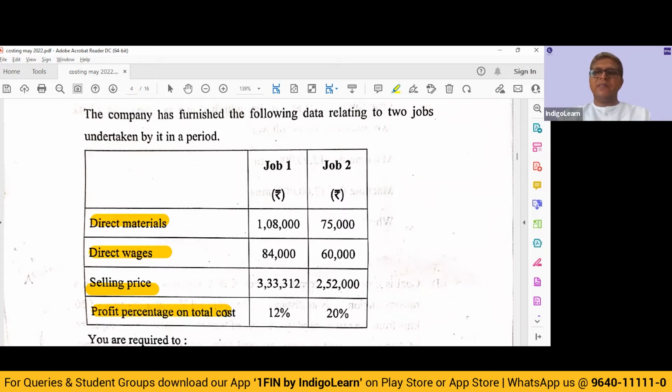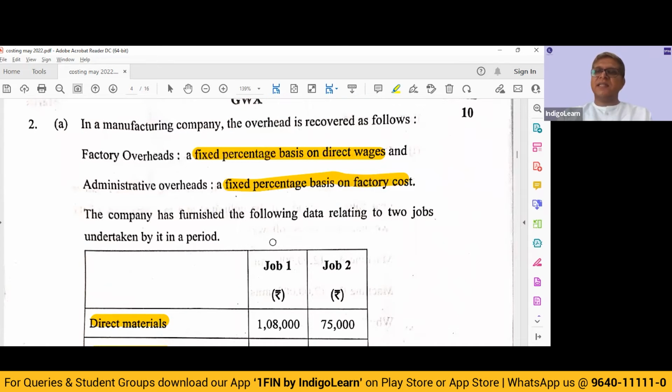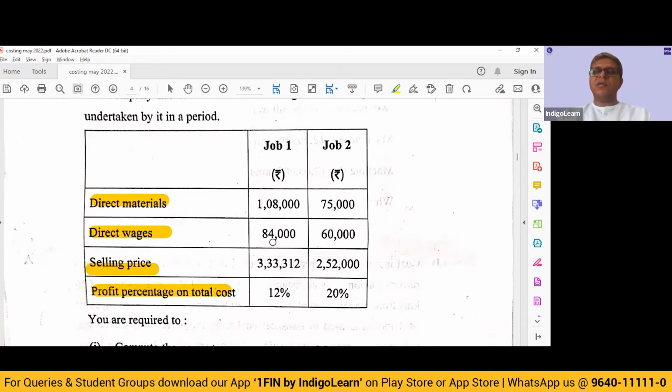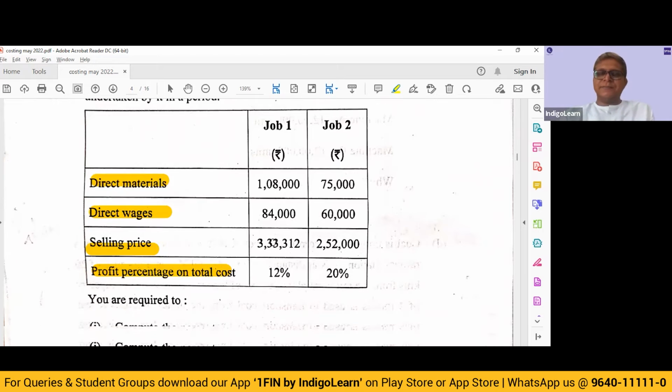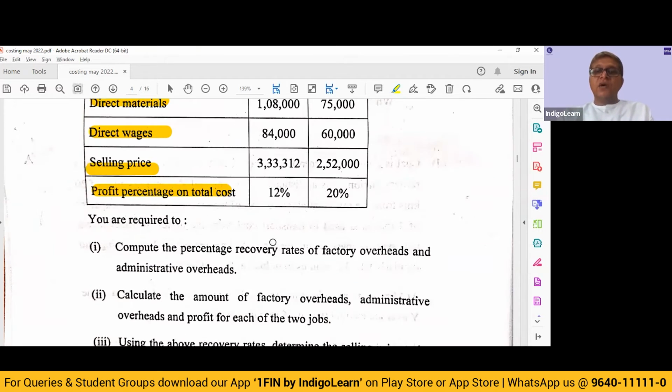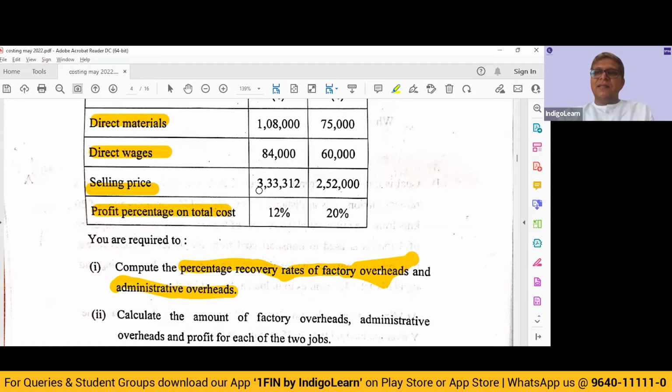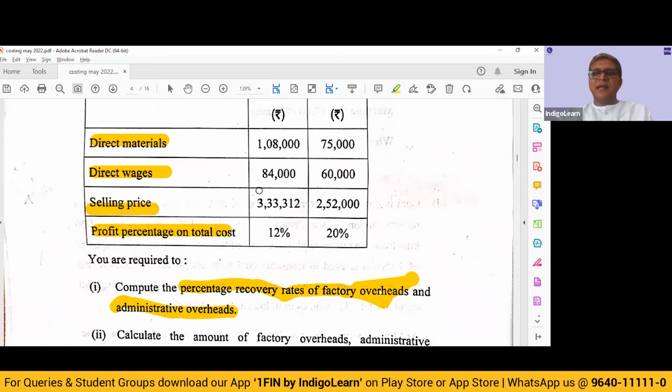So they have completely remained silent about the factory overheads and the administrative overheads, both in terms of rupees and in terms of percentage. Only thing that they have mentioned is that it is a fixed percentage of direct wages and of factory cost. Now, you are required to compute percentage recovery rates of factory overheads and admin overheads. So basically, find out the missing number.